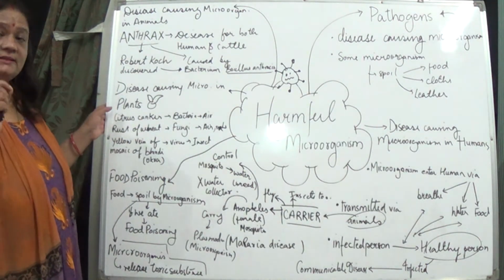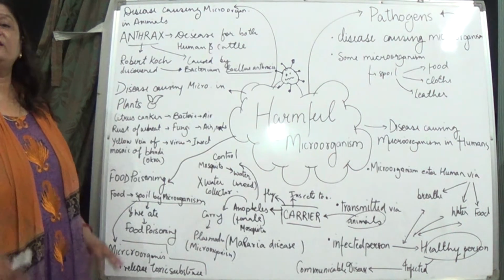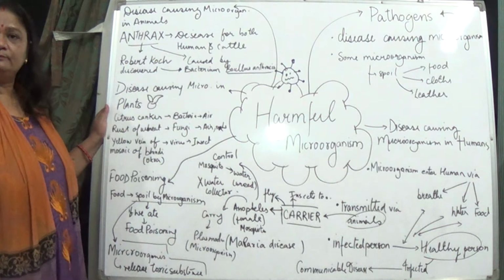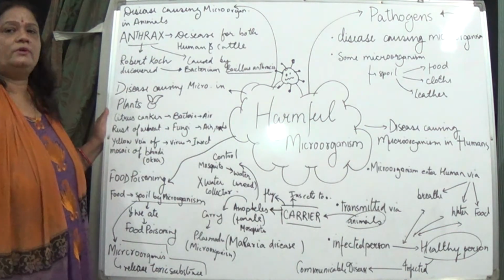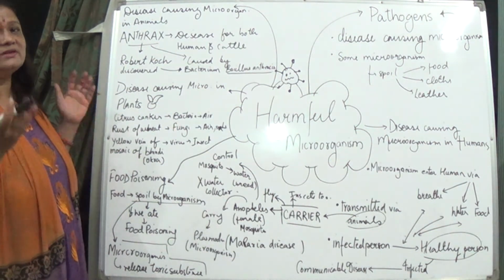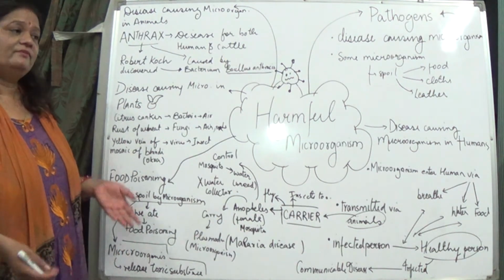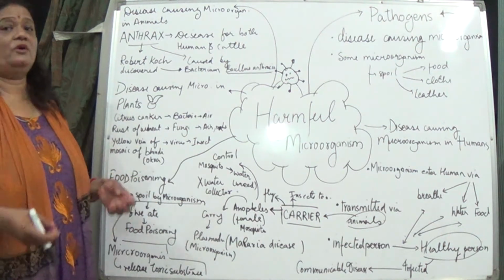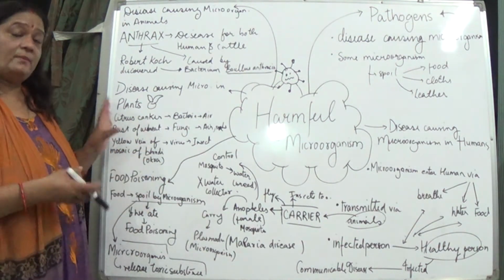Why does this happen? Because these microorganisms produce toxins in the food. When they act on the food, they produce toxins, and when these toxins enter your body, they affect you. You will be vomiting, or you will have loose motions, or your stomach will ache.